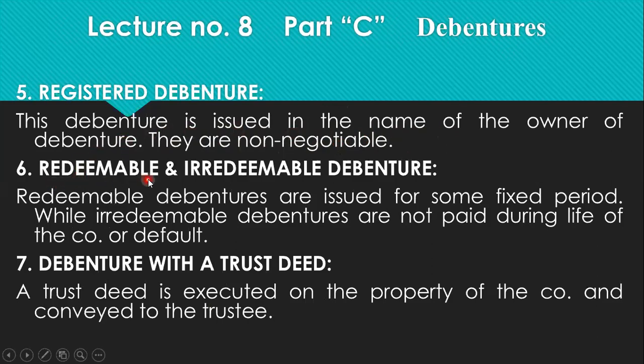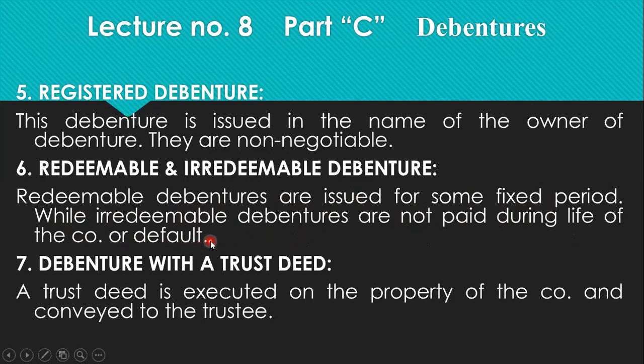Sixth type is redeemable and irredeemable debenture. This is another classification of debenture. Redeemable, as we have already studied with redeemable shares, can be redeemed, which can be got back by the company. Redeemable debentures are issued for a fixed period, while irredeemable debentures are not paid during the life of the company, or in case of default.